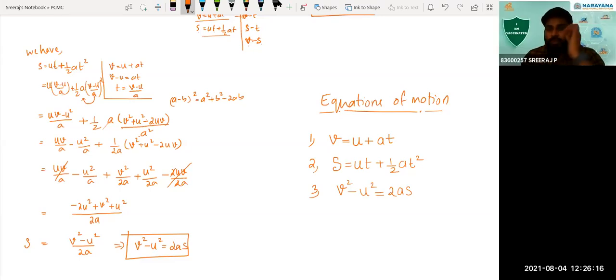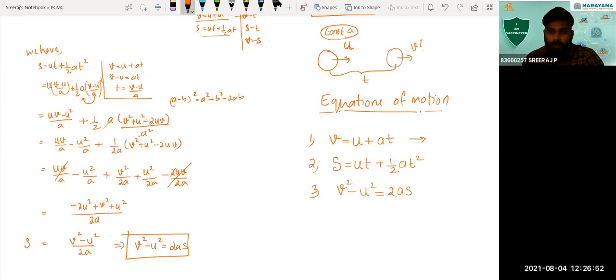I need you to clearly understand what we actually mean by these equations. If we have a body which is moving initially with a velocity u, and it is given a constant acceleration a for a time t, the first equation gives you its final velocity under this condition.